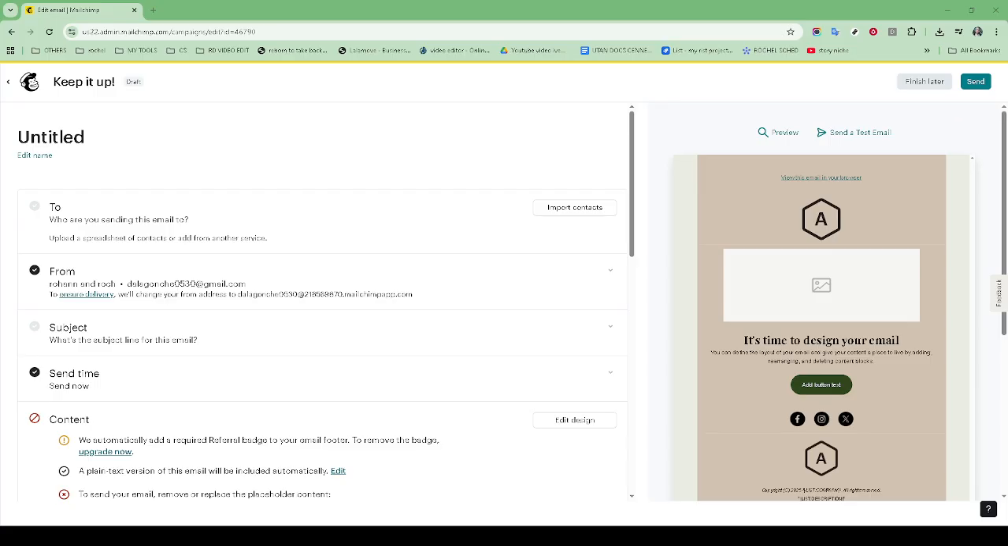Once you've entered the details, the next step is to send the email. Take a deep breath and hit send. Congratulations, your test email is now on its way. It should arrive in your inbox shortly, more often than not, nearly instantaneously.